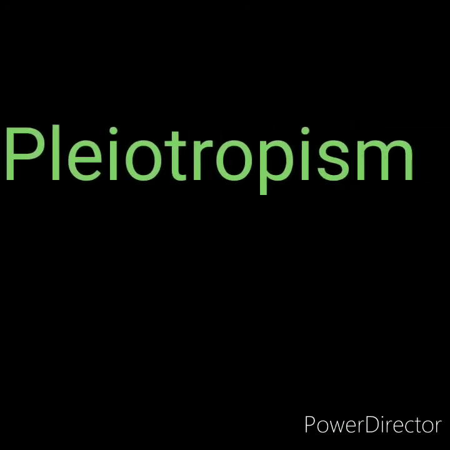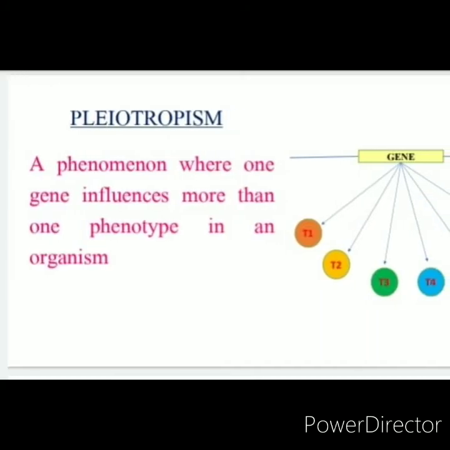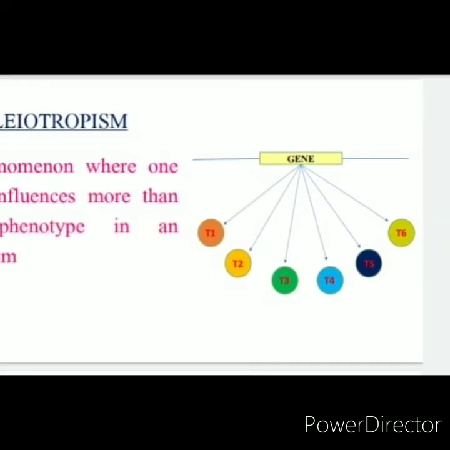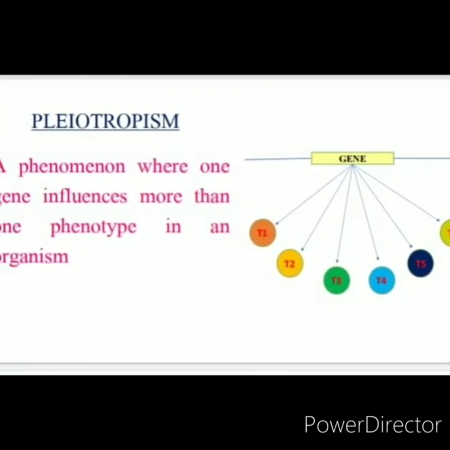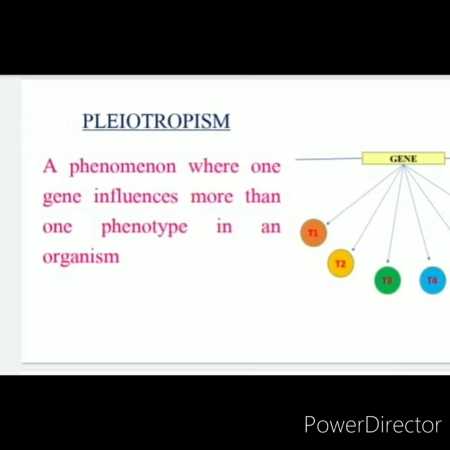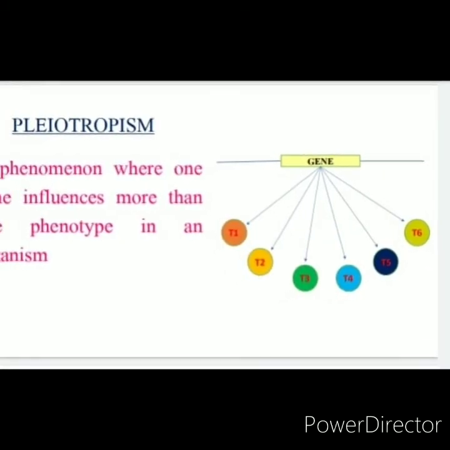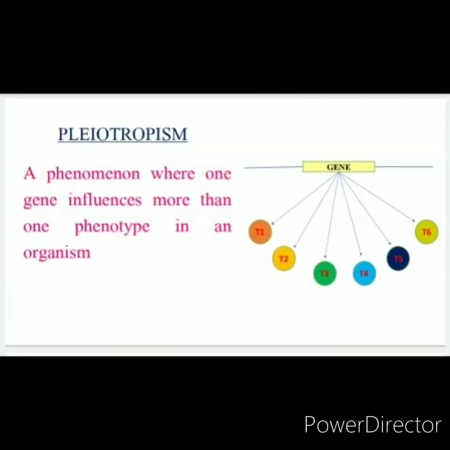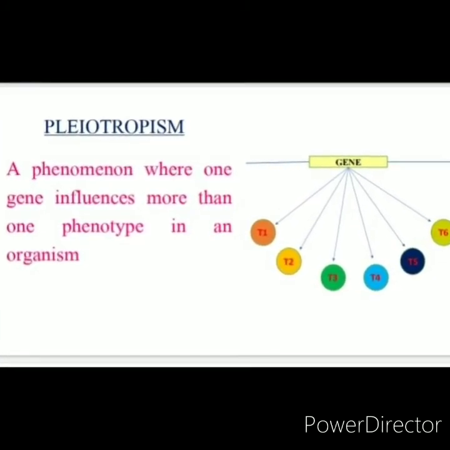Next topic is pleiotropism. In pleiotropy, one gene affects or influences multiple traits and alters the phenotype of the organism. The pleiotropic gene influences a number of characters simultaneously, and such genes are called pleiotropic genes.